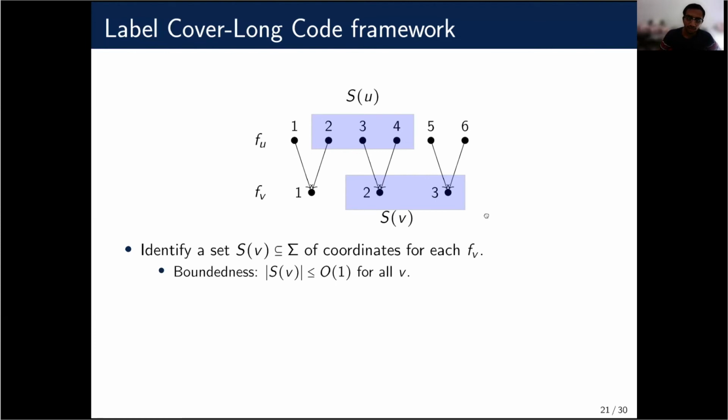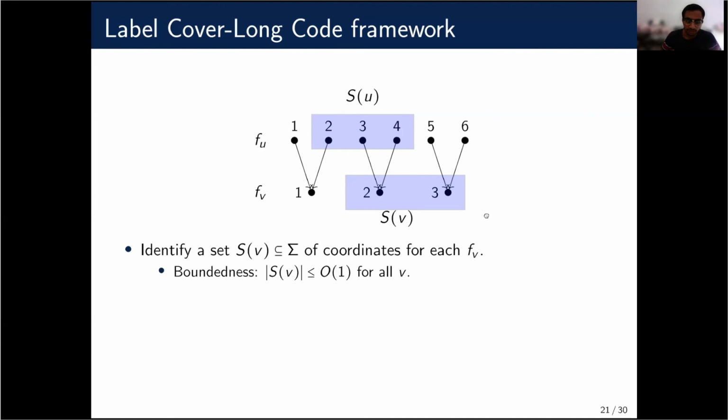One is that these sets of coordinates should be bounded: for every v in the label cover vertices, the size of S(v) should be at most a constant.